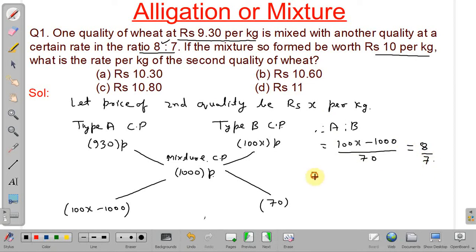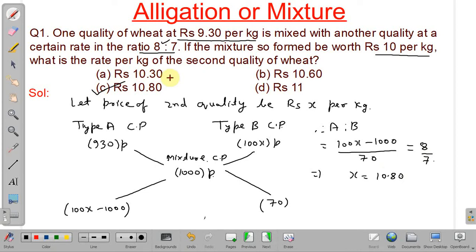After calculating this we will get x equal to 10.80. So rate of second quality of wheat will be rupees 10.80. Our answer will be option C.